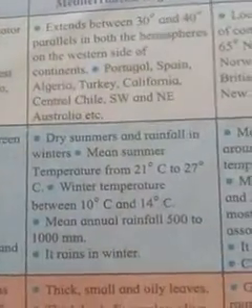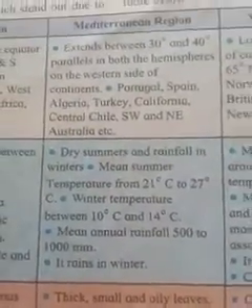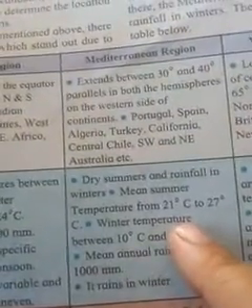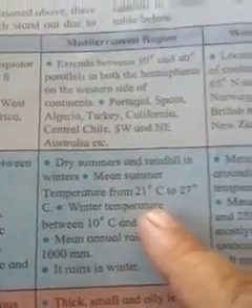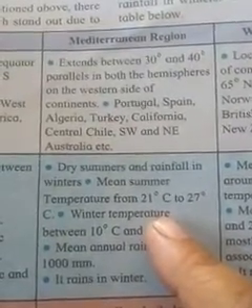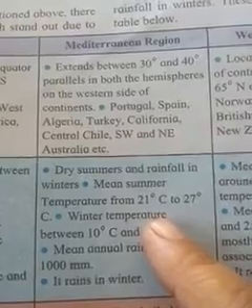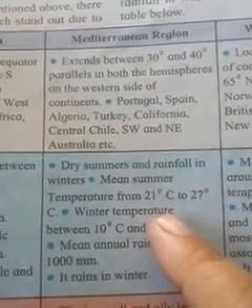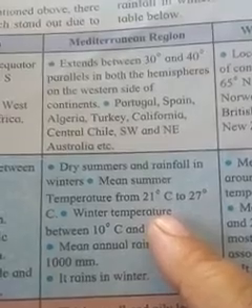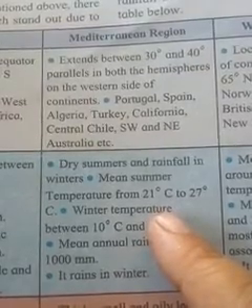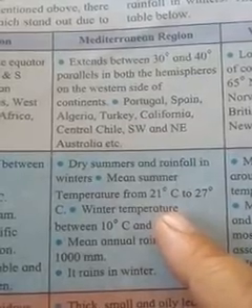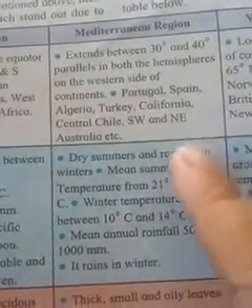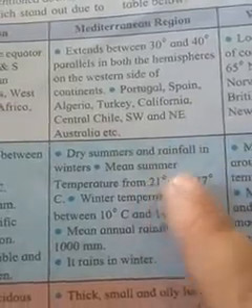The second region is the Mediterranean region. Location and areas: the extent is between the 30 degree and 40 degree parallels in both hemispheres, on the western side of continents. Areas include Portugal, Spain, Algeria, Turkey, California, Central Chile, and Southwest and Southeast Australia. This is the extent and location of the Mediterranean region.